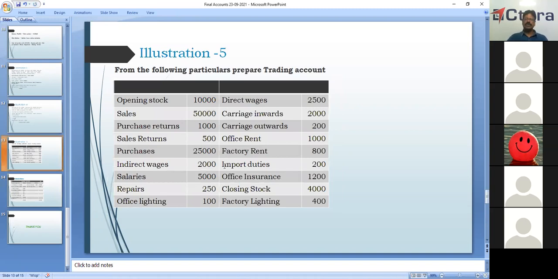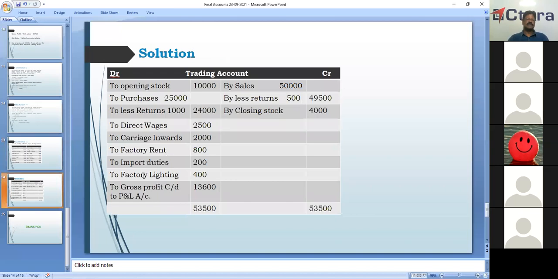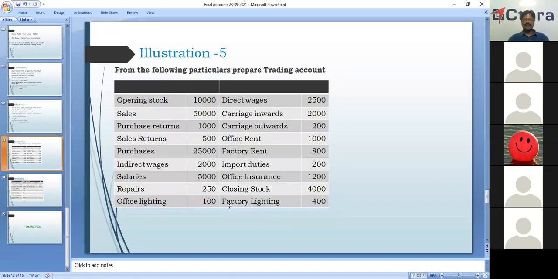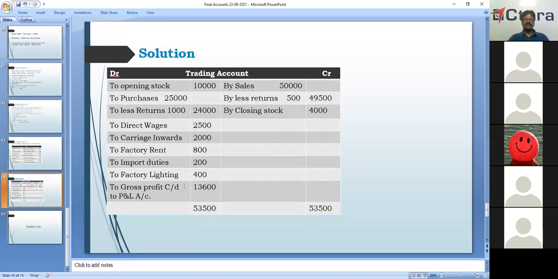When we are importing some material from abroad, we need to pay import tax. It's called import duties, a direct expense. We have taken import duties, 200 rupees. Then last one, factory lighting, a direct expense, shown in the debit side as factory lighting 400 rupees.